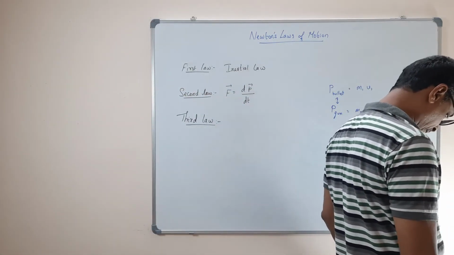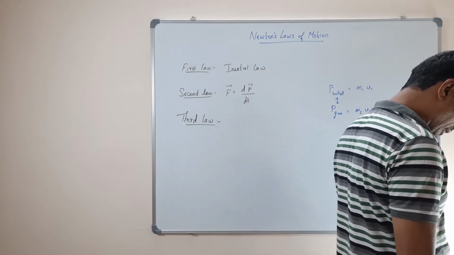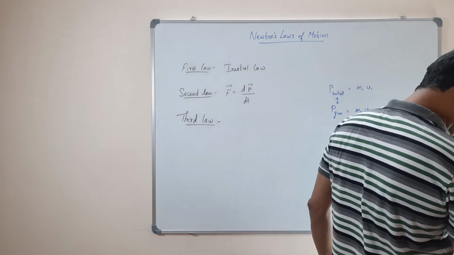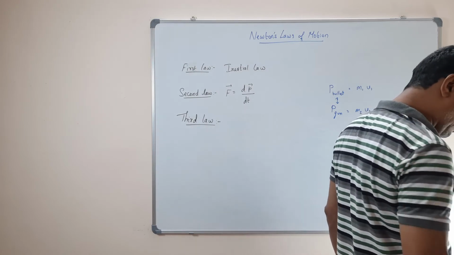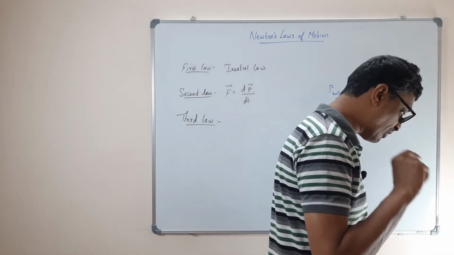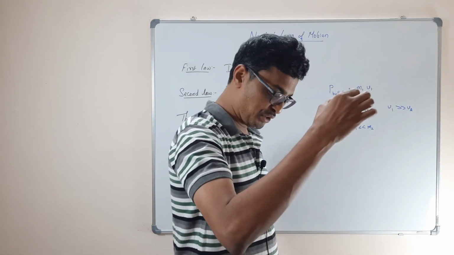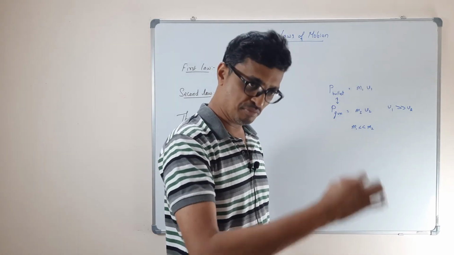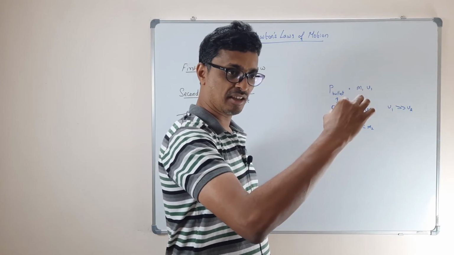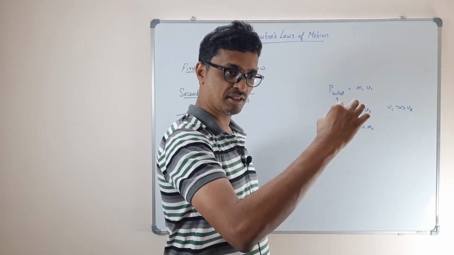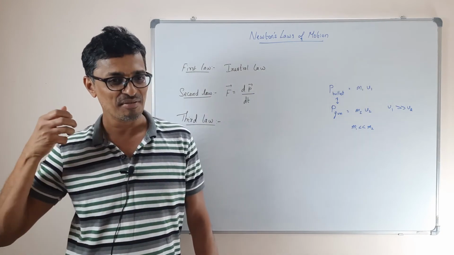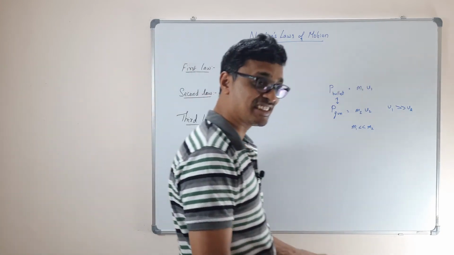So it's very important. What the importance is, it defines action and reaction as a pair of equal and opposite forces acting along the same line. When you drop the ball, the same way it bounces back. Is that true always? No. If I drop it at an angle, will it come back at the same angle? No. But it says the same line.